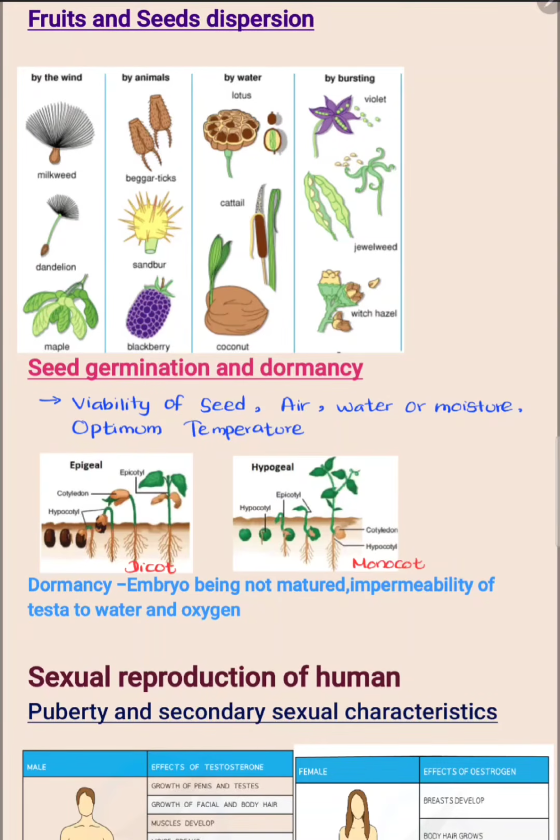As you can see in the figure, the seeds and fruits that are dispersed by wind include, for example, milkweed, horror, and Monara Kudumbia.